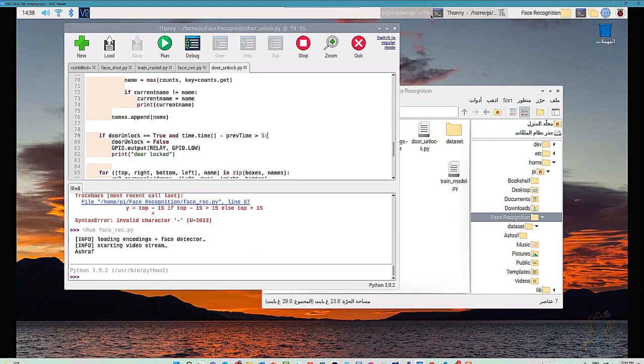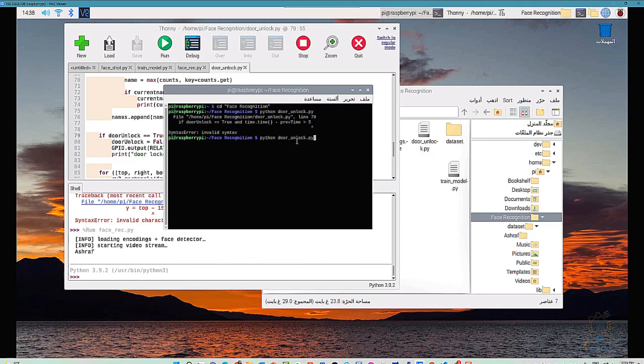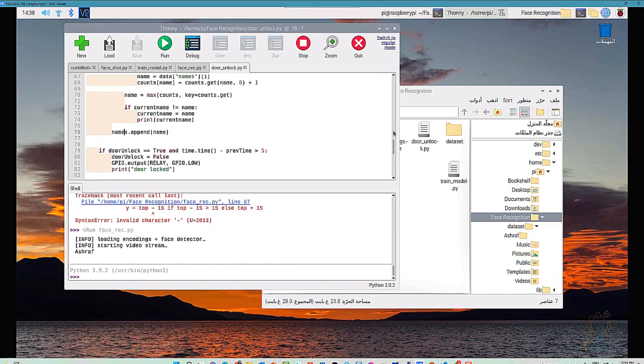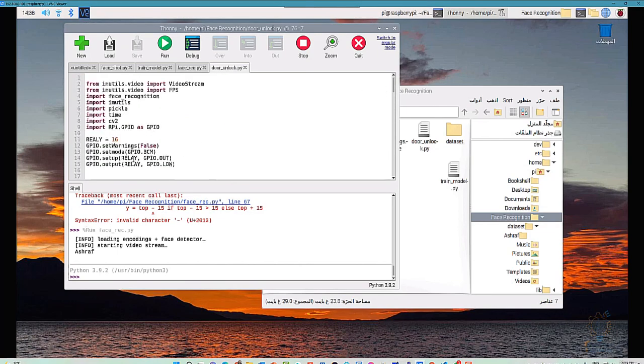Now let's go back to the console window and run the Python code again. Now, as you can see, we are running the Python code, and here we have an error that GPIO has no attribute called set warnings. So let's make sure that we don't have any spelling errors here. Okay, let's go back. We have this in small letter, not in capital. So let's again run.